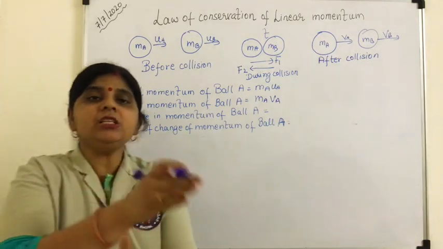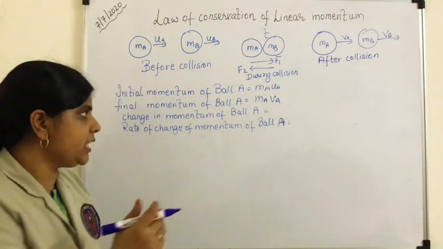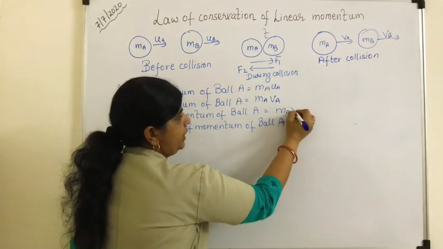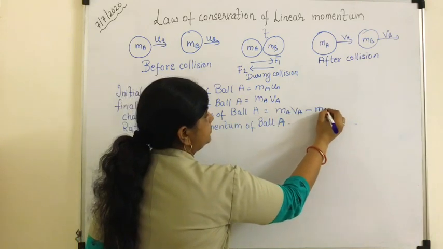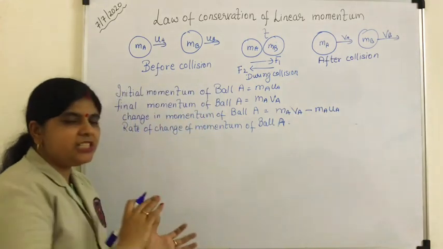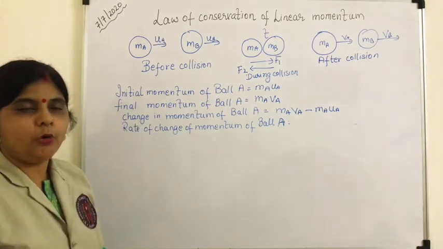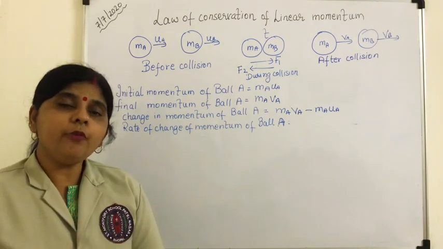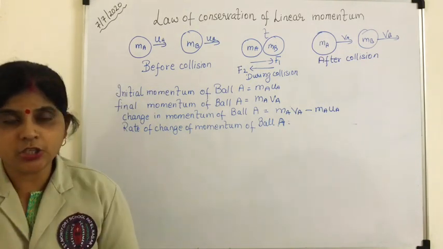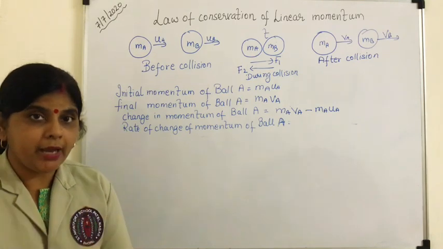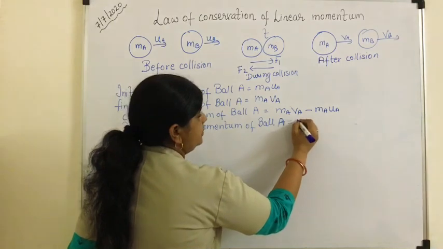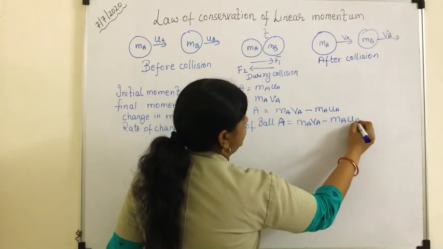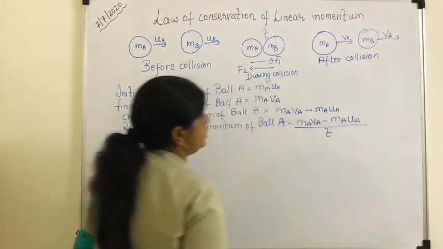So what will be the change in the momentum? How do you find the change? We can just subtract. So it will be ma Va minus ma ua, right? This is the change in the momentum of body A or ball A. And then next step, what is the rate of change of momentum? To find the rate of change of momentum, we have to divide by t. The same thing divided by t.